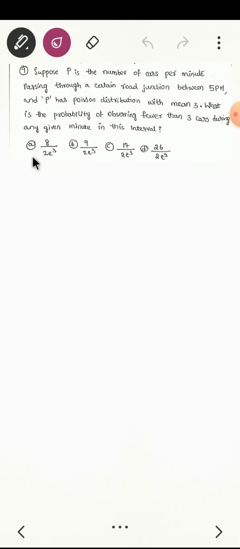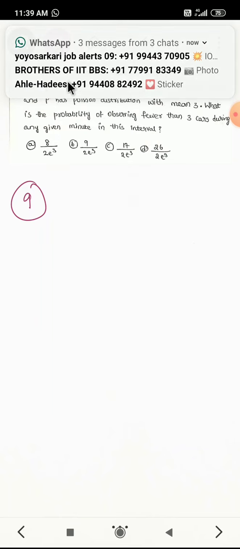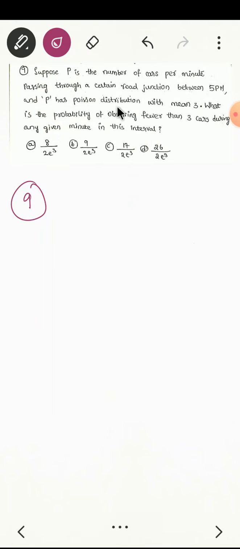Then let us solve problem number 9. Suppose X is the number of cars per minute passing through a certain road junction between 5 p.m. and 6 p.m., and X has Poisson distribution with mean 3. If they are giving mean directly, you can take that as lambda.